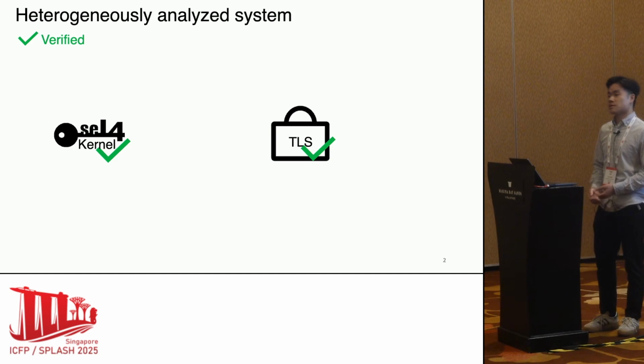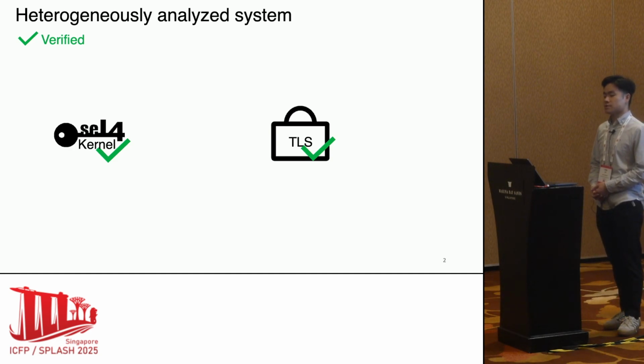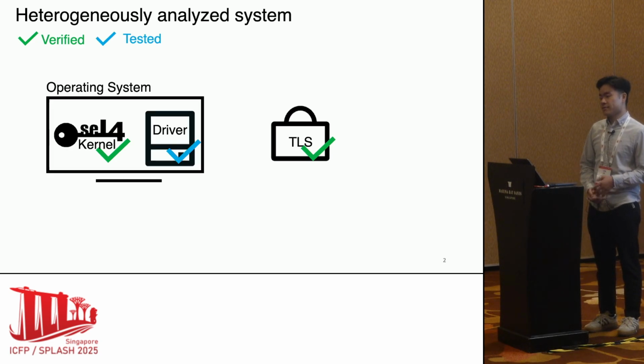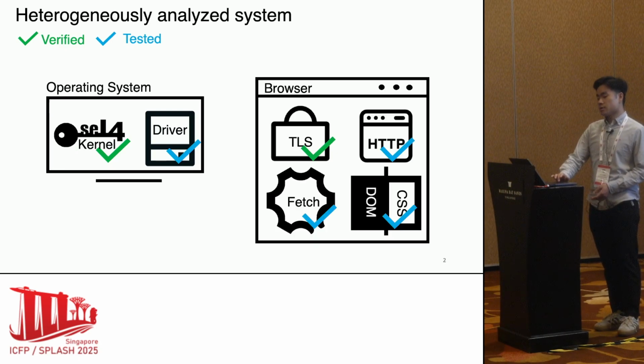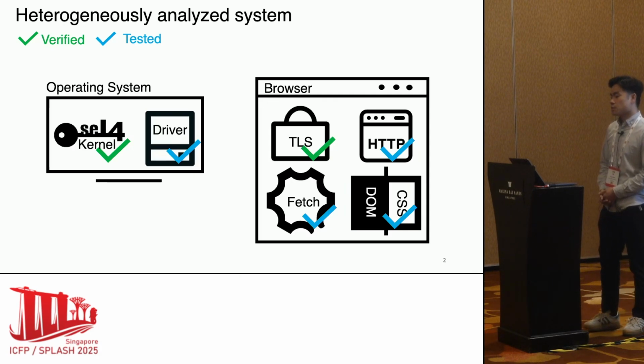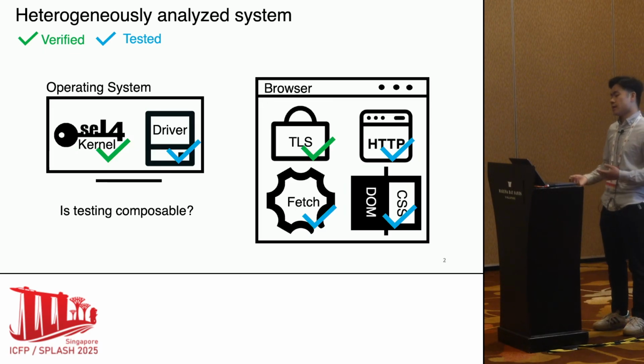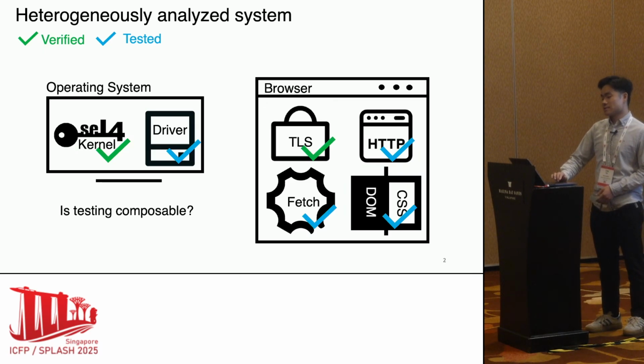So instead, large systems usually use many tested components. For example, an operating system may combine the verified seL4 with many tested device drivers, while a browser may combine the verified TLS with many tested components. The question is, can we compose those tested behaviors and then declare the system satisfies all of them? The example on the next slide shows the answer is no.